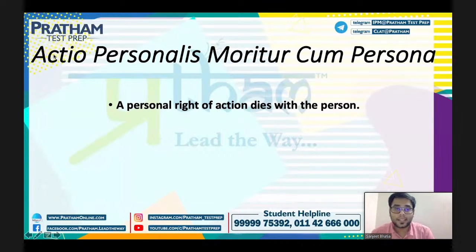Coming to the next term, that is actio personalis moritur cum persona. That means a personal right of action dies with the person. If a murder case is going on against a person and that person himself dies, then the right of action against that person has died with that person, right? So the personal right of action dies with the person itself, right? So that is the meaning of the term being used here.